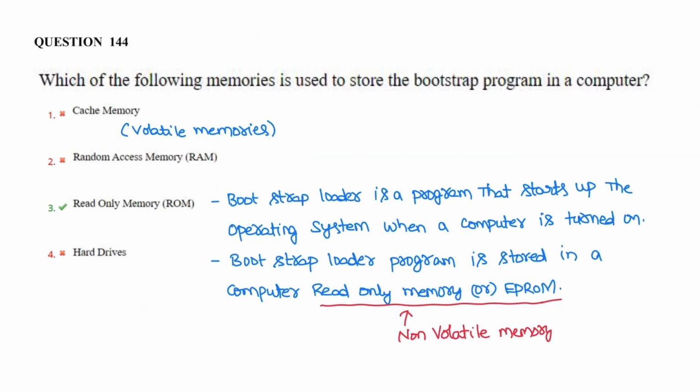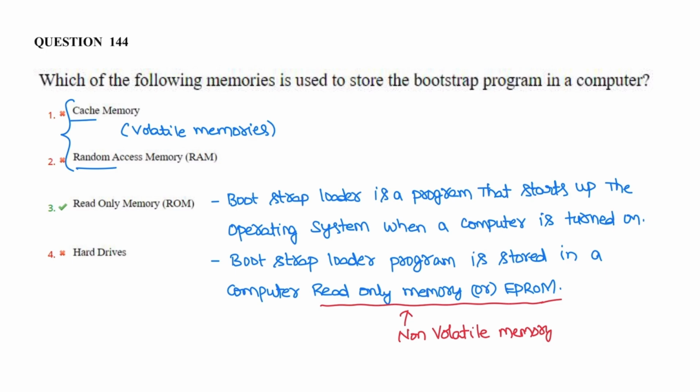Next question is related to memories. Which of the following memories is used to store the bootstrap program in a computer? Generally cache memory and random access memories are volatile memories, meaning the data is completely erased once the system is shut down, once the power is off.